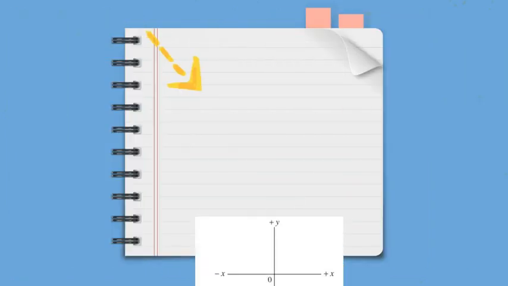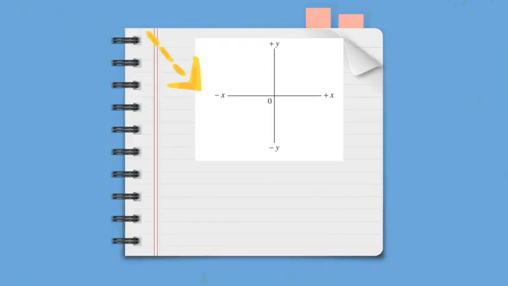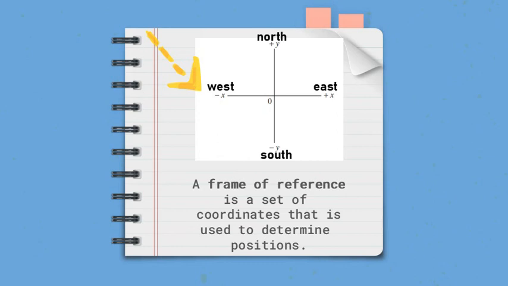In order to describe and specify the motion, the speed and direction of motion is needed. A direction can be specified by north, east, south, and west, and also by up and down. A set of coordinate axes is drawn to represent a frame of reference. A frame of reference is a set of coordinates that is used to determine positions.